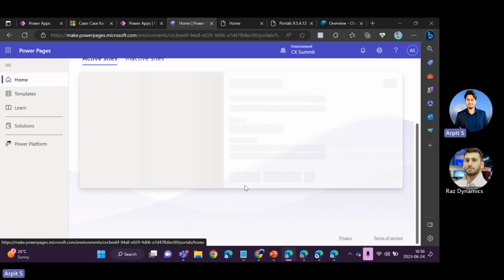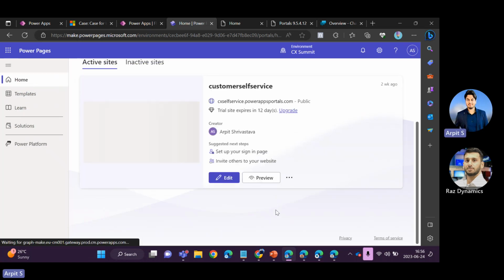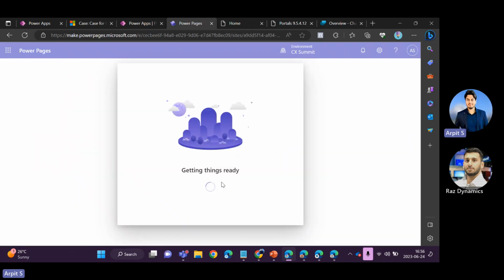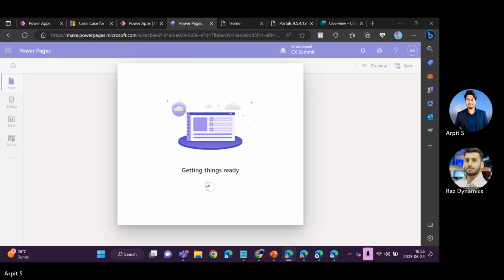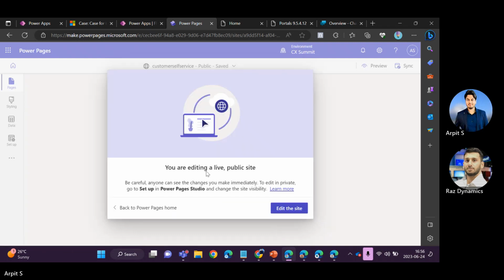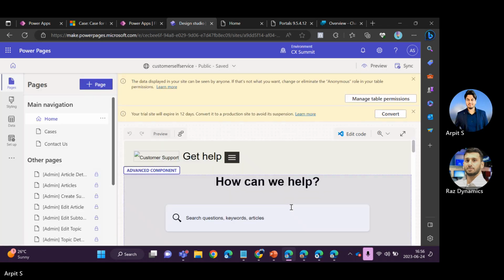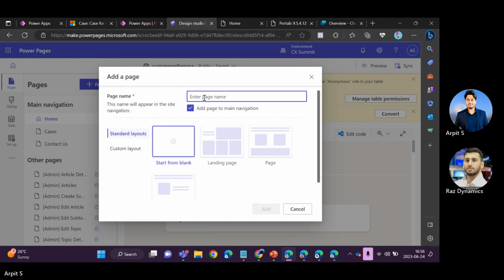Now what I want to do is create an inquiry form on my Power Pages site, just to demonstrate how the Copilot feature is there in website development. I want to create a page on my website called inquiry.